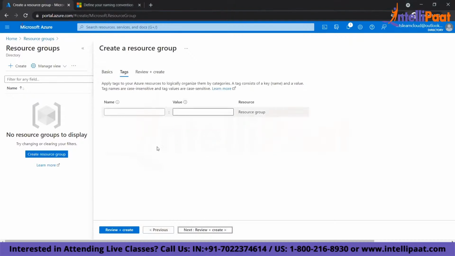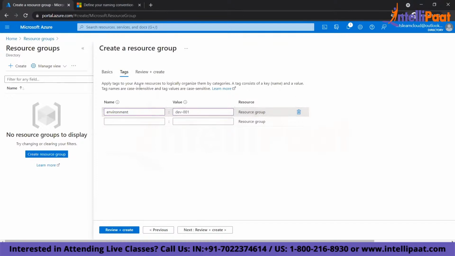Now, when you create a resource group, you can give something called a tag. Not only for a resource group, but when you create a resource, it also asks you for tagging. Tags are not mandatory. This is optional. So what do tags do? Tags help you organize your resources. A tag contains a key and value pair, and using this key and value pair, you can organize your resources accordingly. So you can give, like, environment dev 001.